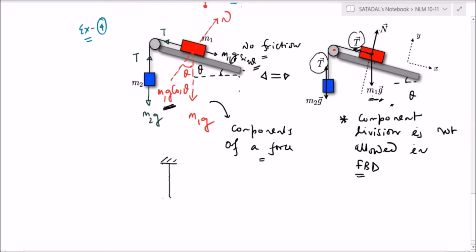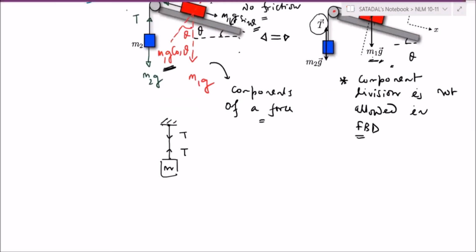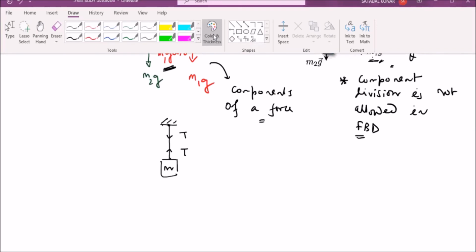Suppose there is a block hanging from here. What is the force applied by the rope on the block? It is tension T. So on the block, it is acting in the upward direction. Right? The block is also pulling the rope in what direction? Downward direction. Okay, sir. Is it clear now? Chalo. Next example.